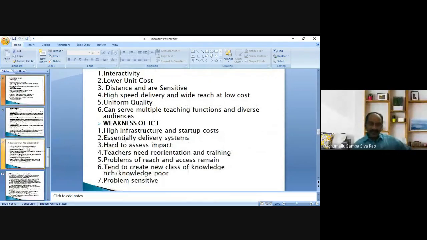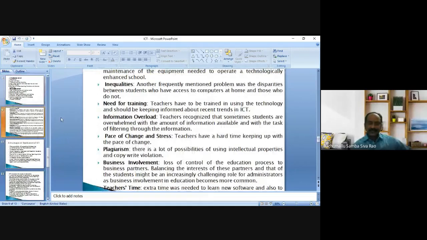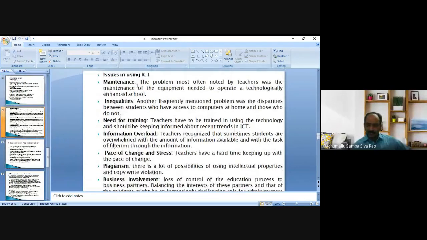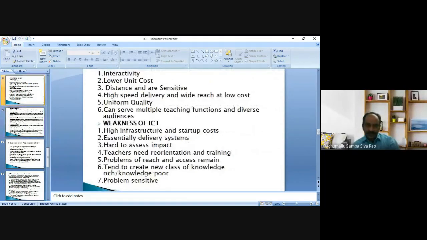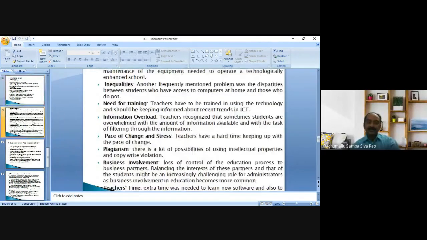By investing huge amounts of money, we are creating ICT integrated classrooms in the schools. But maintenance of that technology is very important in order to serve the huge number of students for years together. That's why we said high speed delivery, wide reach, and wide reach at low cost. It is only possible through proper maintenance of ICT infrastructure only.